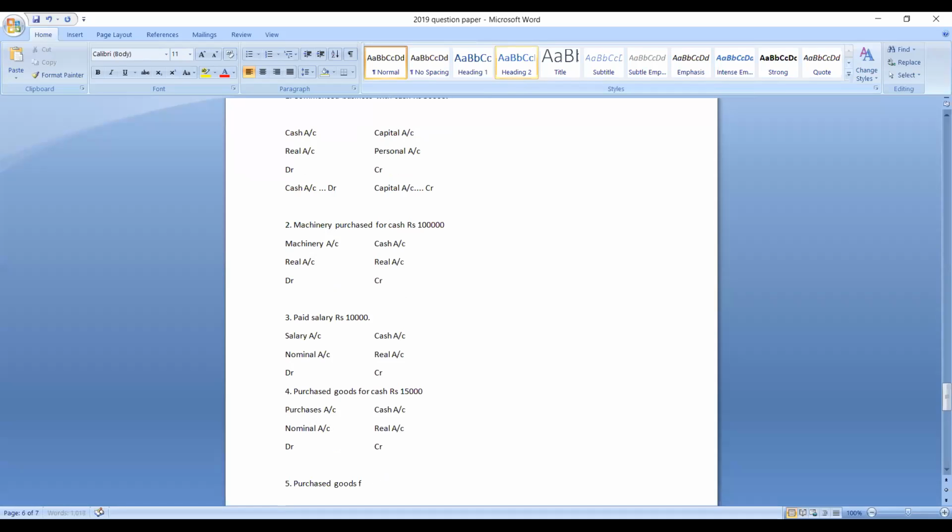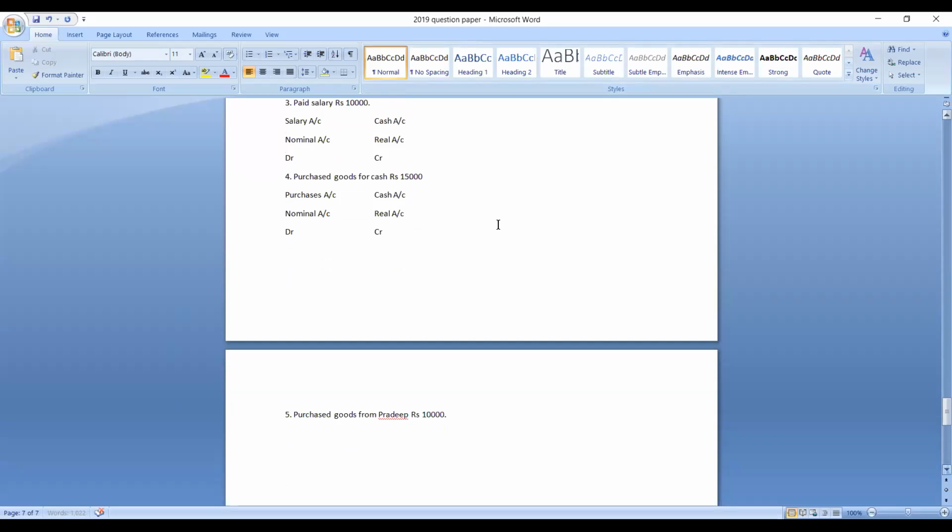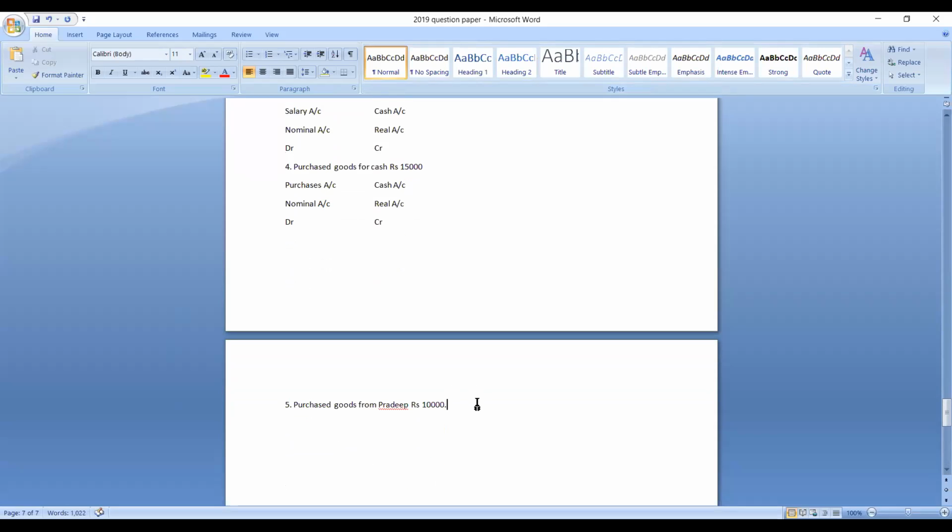Purchased goods from Pradeep, rupees 10,000. What is the difference between fourth transaction and fifth transaction? Fourth transaction is purchased goods for cash. It is a cash transaction. But fifth transaction is purchased goods from Pradeep, rupees 10,000. It indicates that it is a credit transaction.